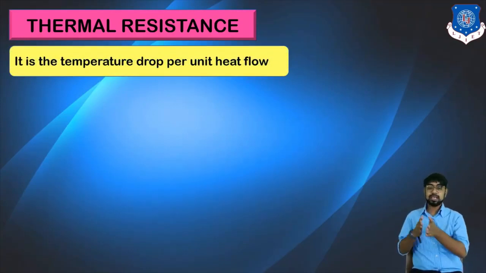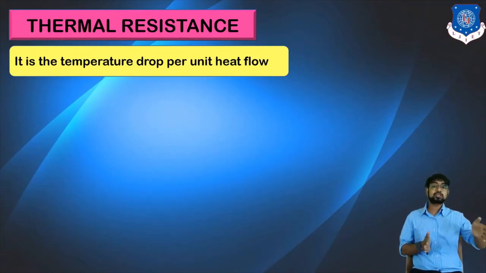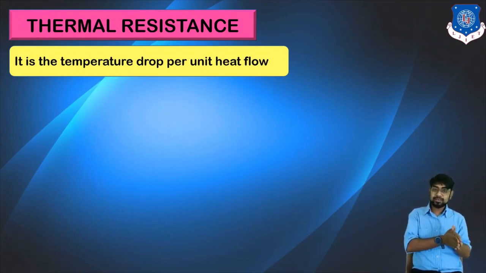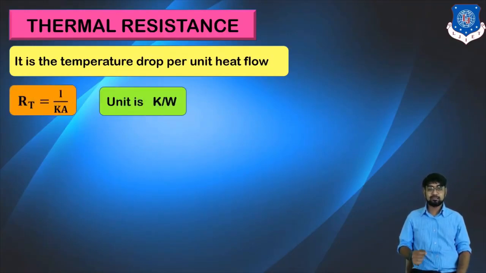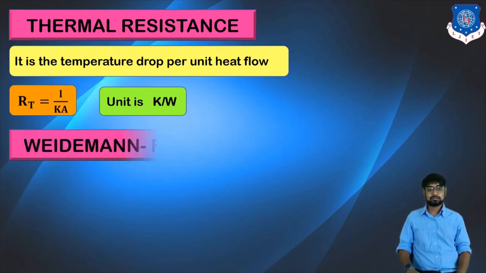Obviously, when we go with the electrical resistance, what was dropping? The flow of electrons. So electrical energy was dropping down. Similarly, when we are going with the thermal resistance, naturally what would be dropping? The temperature would be dropping. So temperature drop per unit heat flow is given as thermal resistance, and R_T is denoted as 1 by KA, and its unit is Kelvin per watt.